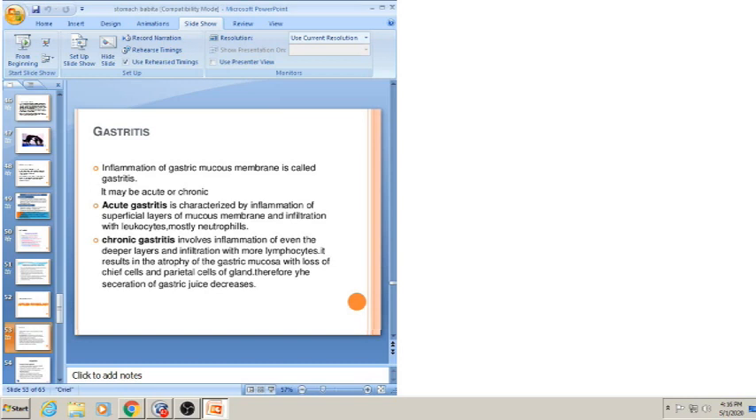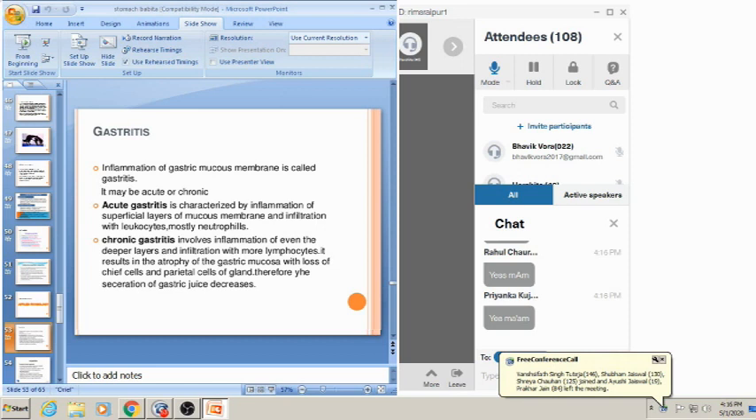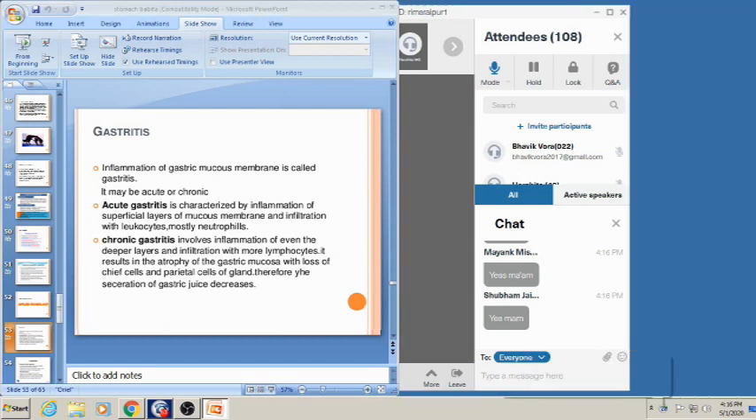It results in atrophy of the gastric mucosa with loss of chief cells and parietal cells of the glands. So in chronic gastritis there are chances of gastric atrophy. So therefore the secretion of gastric juice is decreased. Okay. Now coming to the next slide.